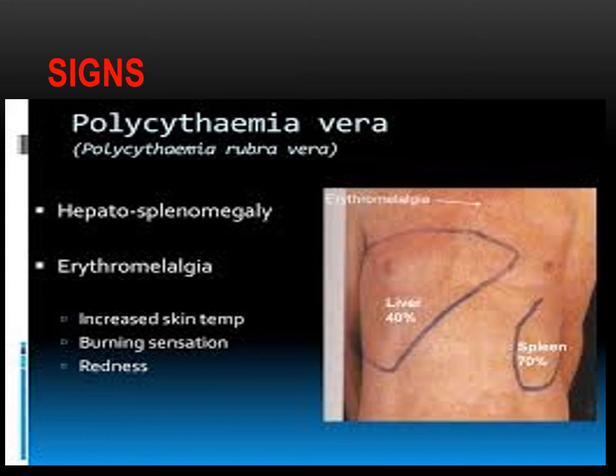Dear students, the patient with polycythemia may have hepatosplenomegaly. Almost 40 to 50% of the patients may have hepatomegaly and 70% of the patients may have splenomegaly. So this is one of the very important signs of polycythemia rubra vera.